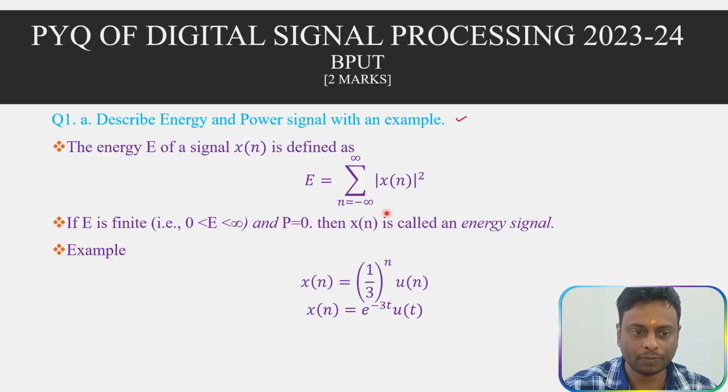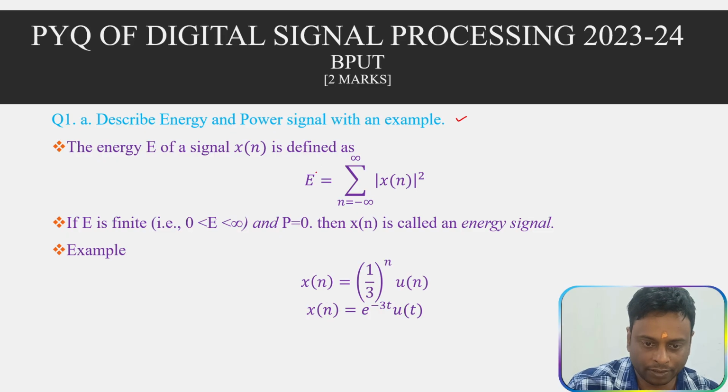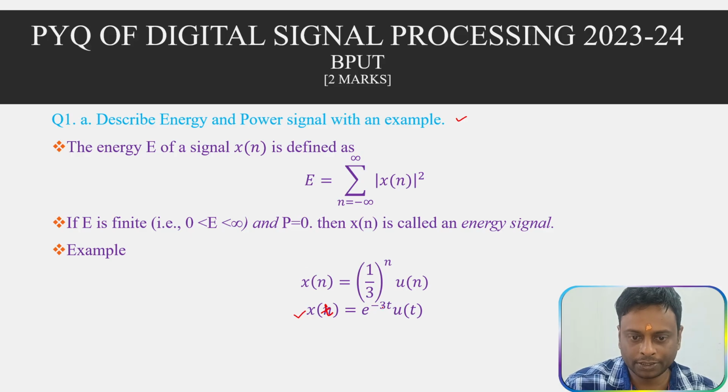For example, these are the examples of the energy signal. These are continuous time signals, x of t equal to e to the minus 3t, u of t. This is a continuous domain example, and this is a discrete domain example. So these are examples of the energy signals.